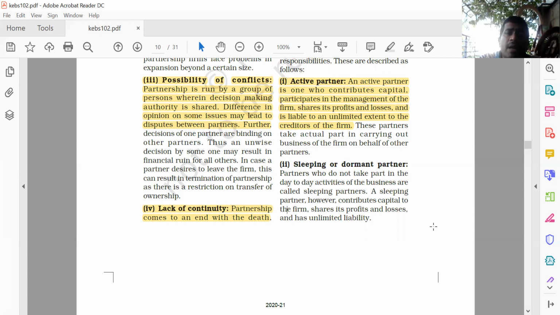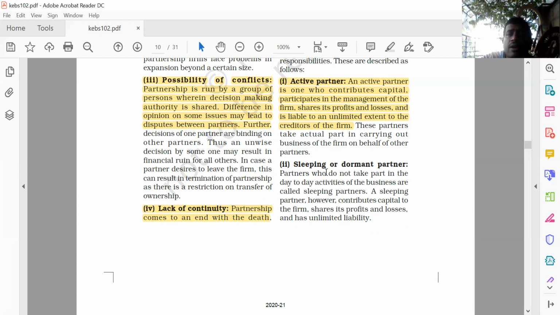A sleeping partner, however, contributes the capital to the firm. He contributes the capital, he shares the profit and the loss, he has the unlimited liability, everything. But only one thing is that he does not participate in the day-to-day activities of the firm.